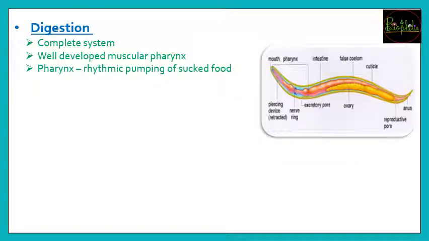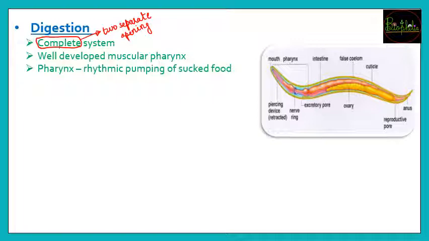Now let's understand about the process of digestion. Now the digestion is going to be, for the first time in this phylum, a complete system. What does complete system mean? Complete system means it will have 2 separate openings. What do you understand by complete digestive system? You will have 2 separate openings for mouth and anus. So mouth and anus will be separate. So the entry point of the food and the exit of undigested food is going to be different. So that was appearing for the first time.